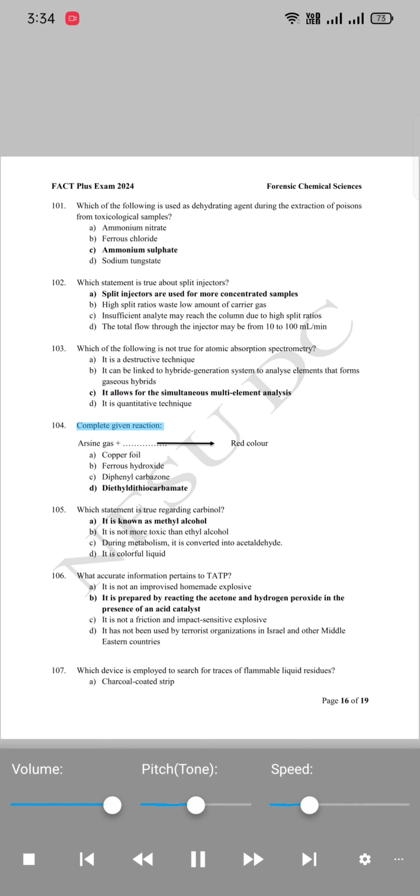104. Complete given reaction. Arsine gas plus red color. A. Copper foil. B. Ferrous hydroxide. C. Diphenylcarbazone. D. Diethyldithiocarbamate.